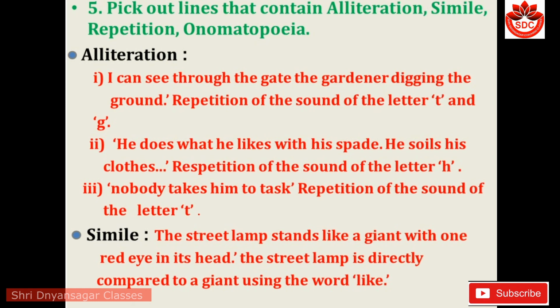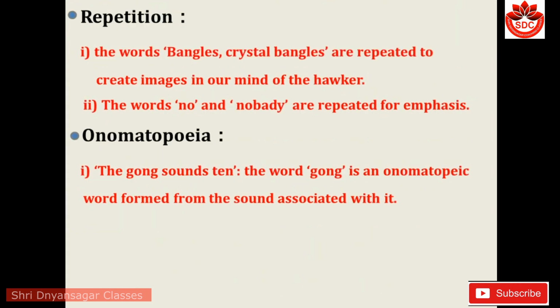Simile. The street lamp stands like a giant with one red eye in its head. The street lamp is directly compared to a giant using the word like. In simile, the word like appears. Repetition. The word bangles, crystal bangles, is repeated to create images in our mind of the hawker. Second, the words no and nobody are repeated for emphasis. Onomatopoeia. The gong sounds ten. The word gong is an onomatopoeic word formed from the sound associated with it.